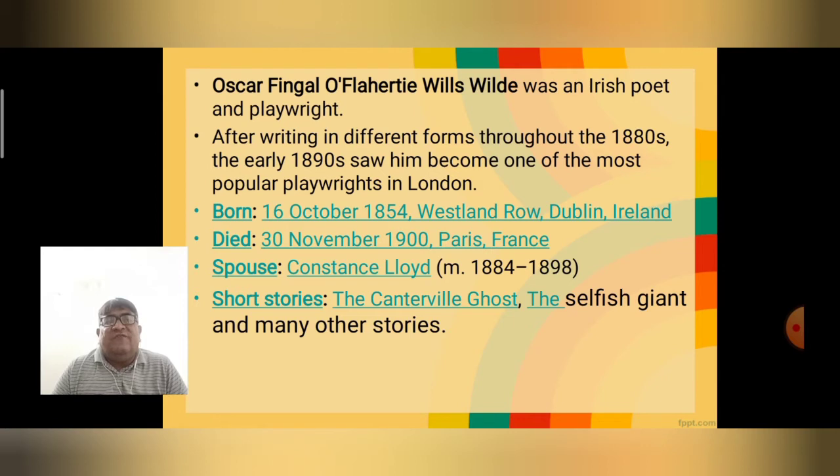After writing in different forms throughout the 1880s and early 1890s, he became one of the most popular playwrights in London. He was born on 16th October 1854 at Westland Row, Dublin, Ireland, and died on 30th November 1900 in Paris, France.